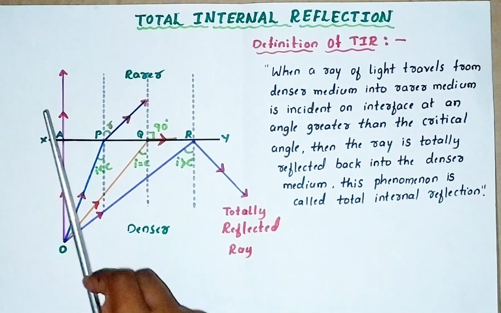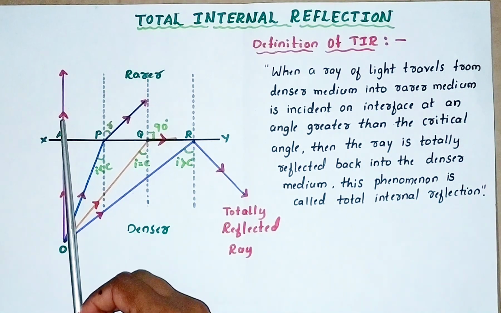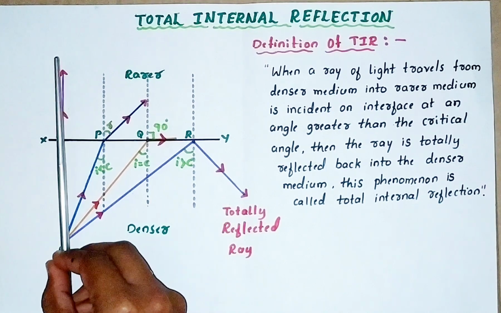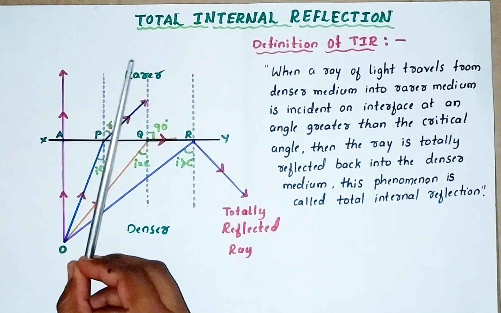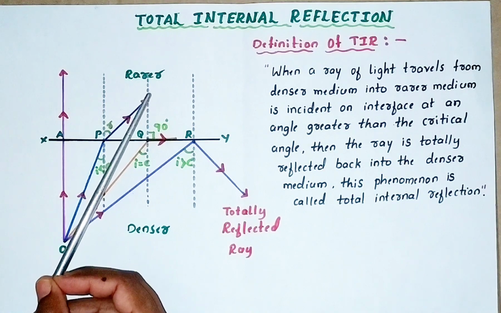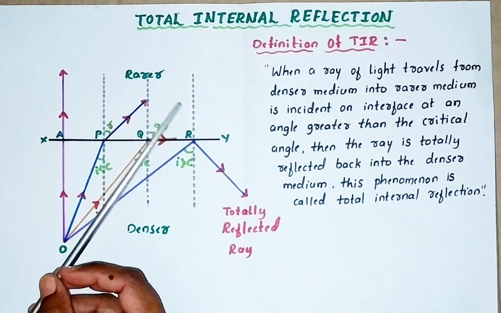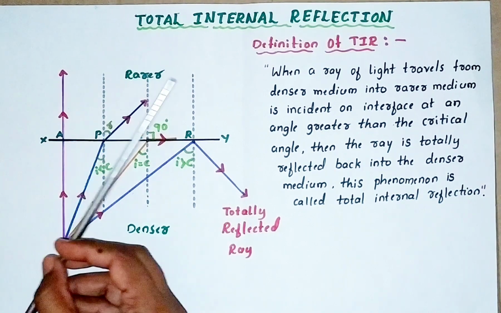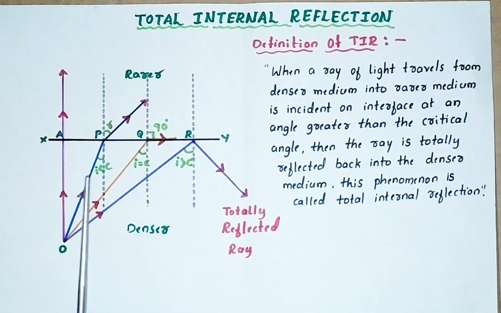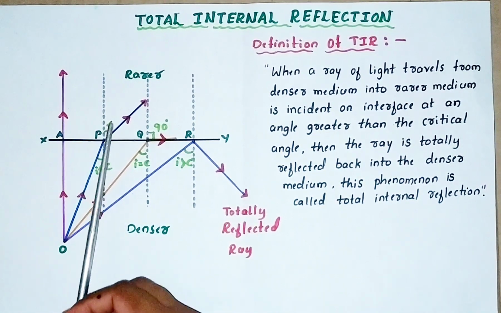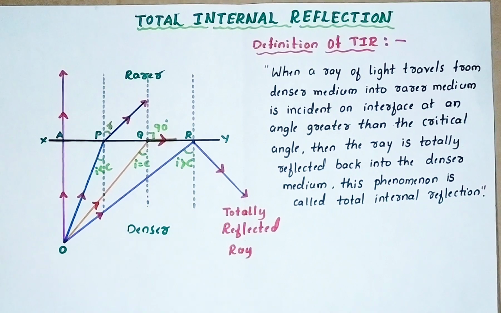Observe here. In the first case, there is no refraction. Simply it is moving in a straight line. In the second case, the ray of light is away from the normal. In the third case, this refracted ray is away from the normal, but where is it? It is now exactly along the interface. It is bending away from the normal because as the angle of incidence increases, the angle of refraction also increases.